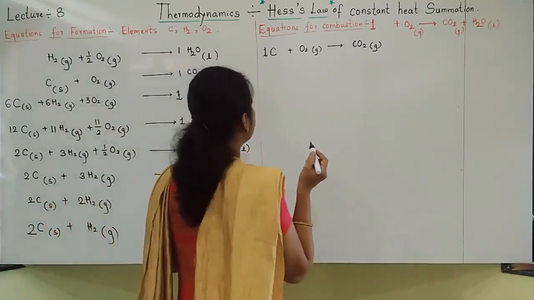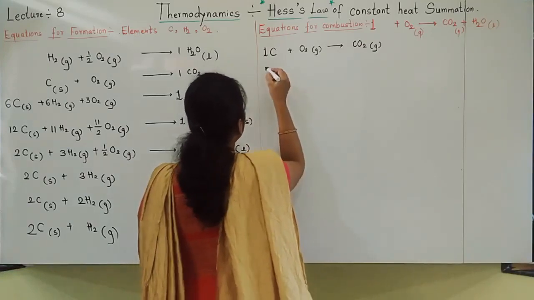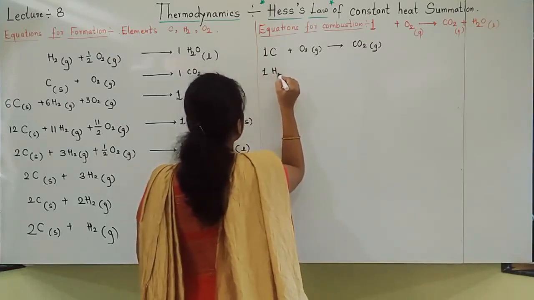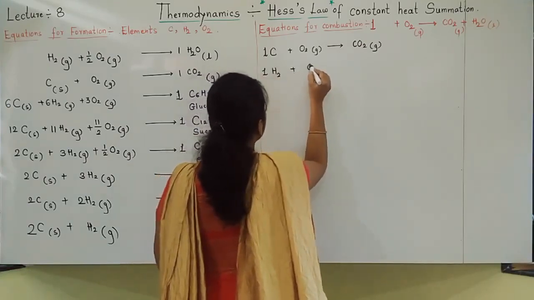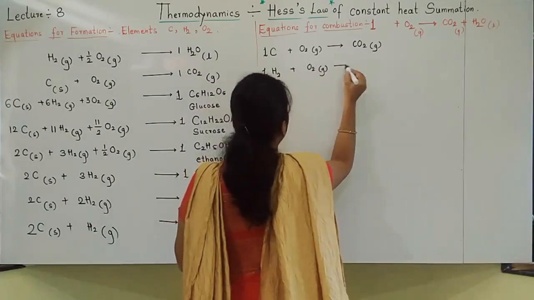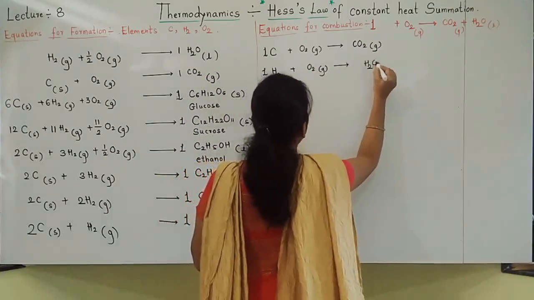Next, let us see hydrogen. Again I am taking hydrogen as 1. Of course it combines with oxygen and now the product will be water.